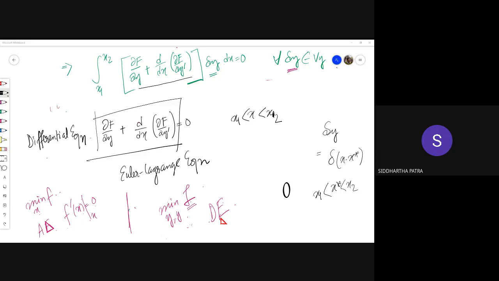A delta function is something you can go look in the internet. If you do a definite integral, let's say x1 to x2 dx, if you take delta function x minus x star and multiply with f of x, that will give you f of x star, provided x star is between x1 to x2. So this is the Dirac delta function. Yeah, Dirac delta function.